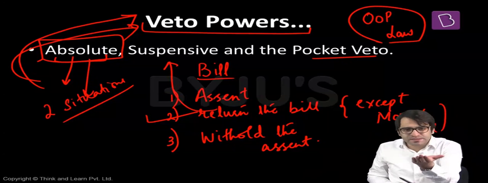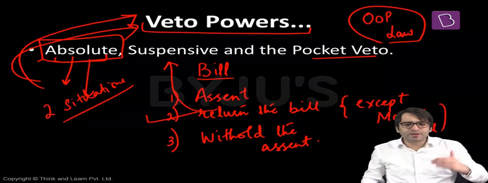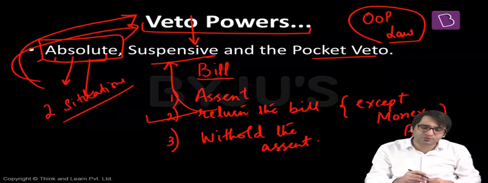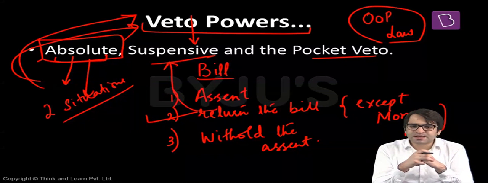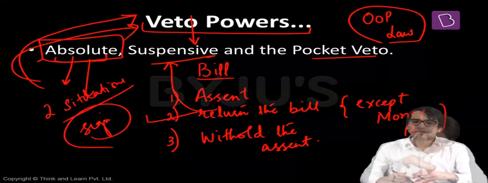And what he did, when this bill was presented before the President, he returned the bill back, and that is what we call exercising his suspensive veto. But then, when the same bill was passed again without any changes by the Parliament, this time the President of India had no other option but to sign this bill.